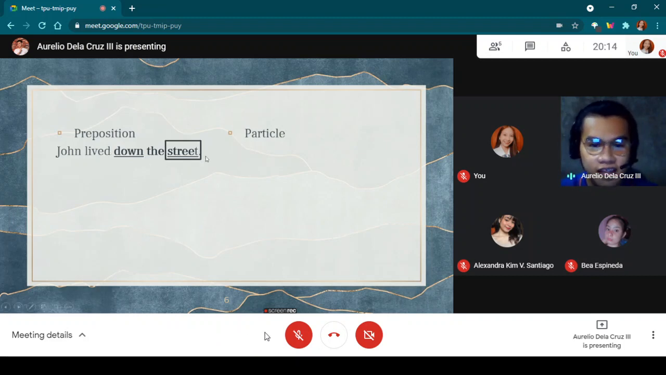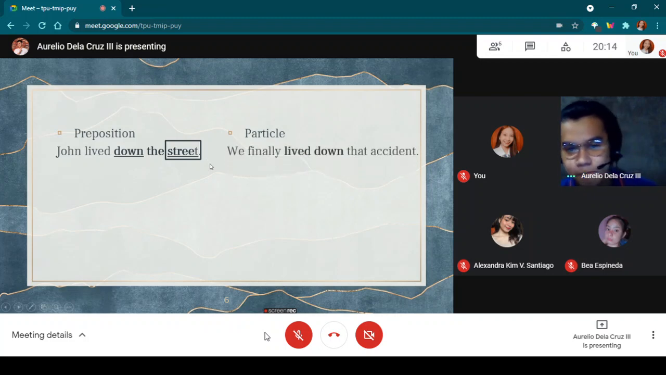And for the particle, please read. Santiago, please. We finally lived down that accident. Okay, like what we said earlier, a particle conveys figurative meaning. It is contrary to the preposition. A preposition conveys its literal meaning and is followed by the direct object or the object of the preposition. While a particle conveys the figurative meaning. So, live down has a figurative meaning.